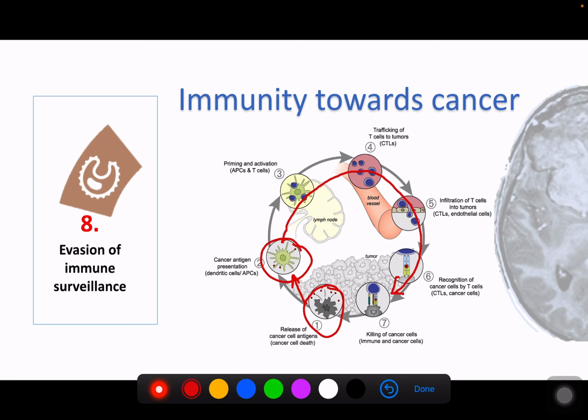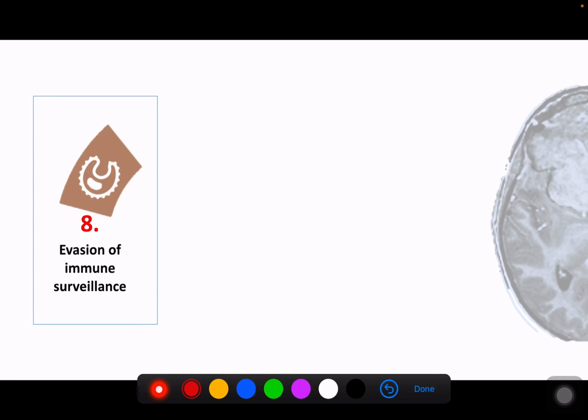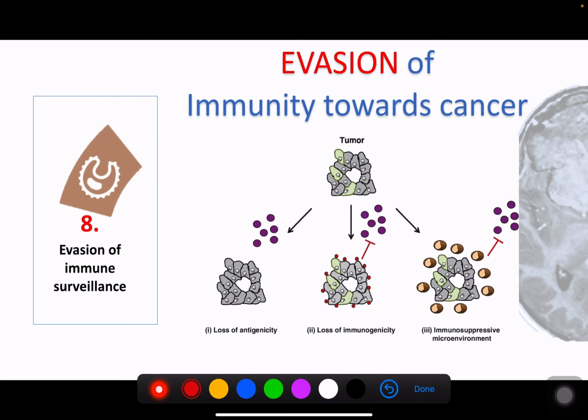So in the normal sense, the cancer cells can be killed by the immune cells in the body. However, there are some techniques that cancer cells use. These are the evasions, what they do to make sure that they do not get attacked by these immune cells. The first thing is that they just completely lose antigenicity.